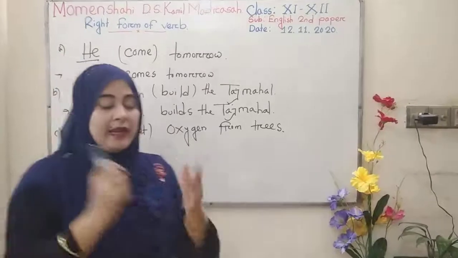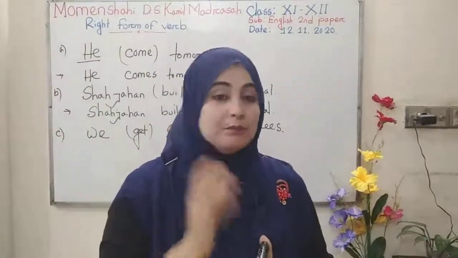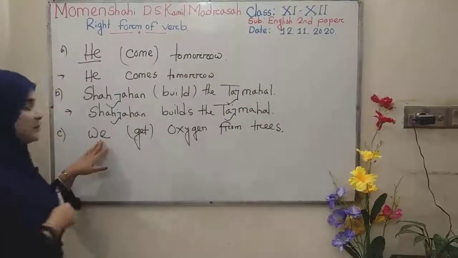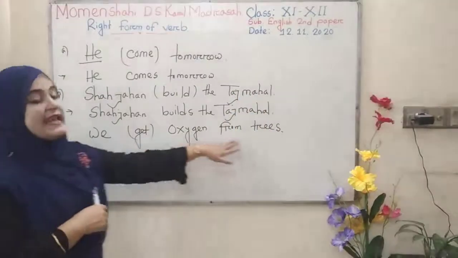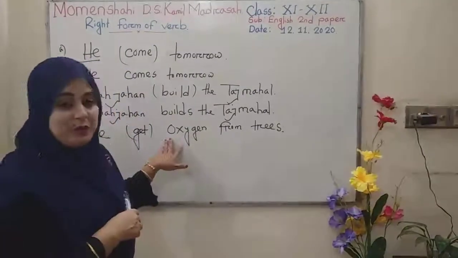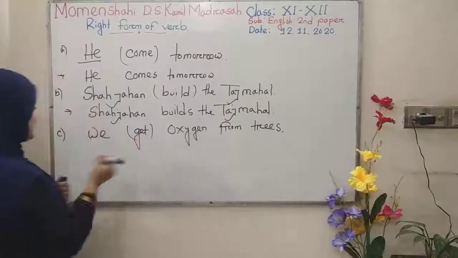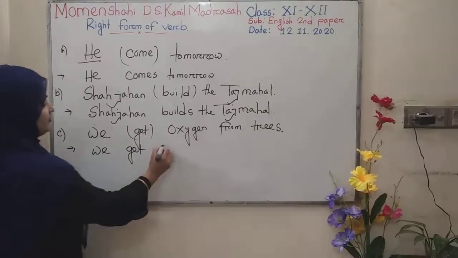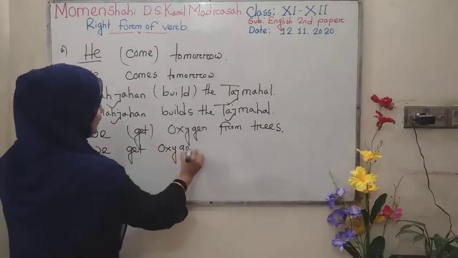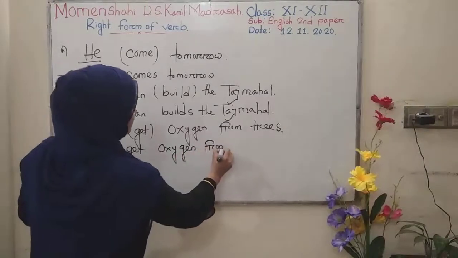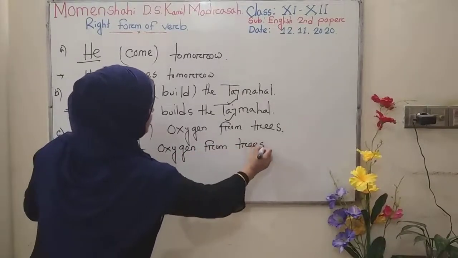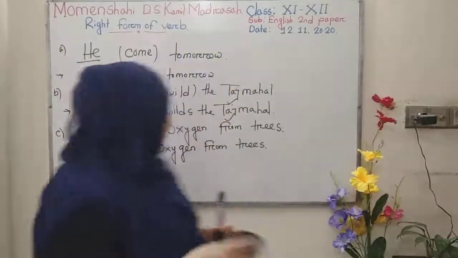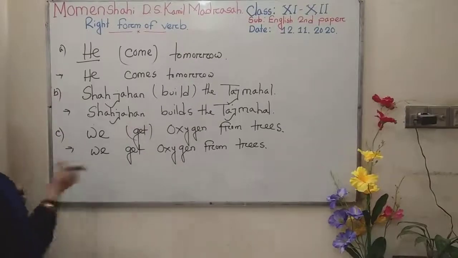And look, in present indefinite, the verb must be in present form. And as it is first person, you can't change it in that type of sentence. And the answer is what? Look, we get oxygen from trees. Okay, understand? Yes.